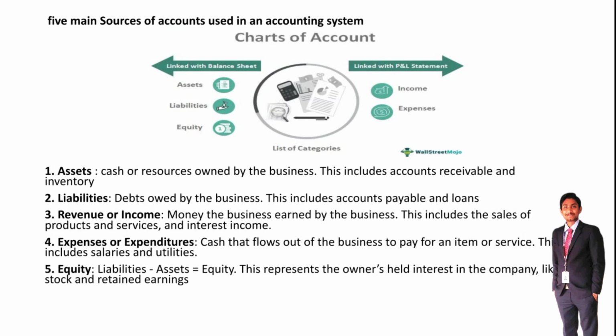Number 5 is equity. Equity means assets minus liabilities, that is, whatever assets are available in the business minus the liabilities available in the business. Equity means the capital of a business. This represents the owners' held interest in the company, like stocks and retained earnings. These are the 5 main sources or elements of an account.